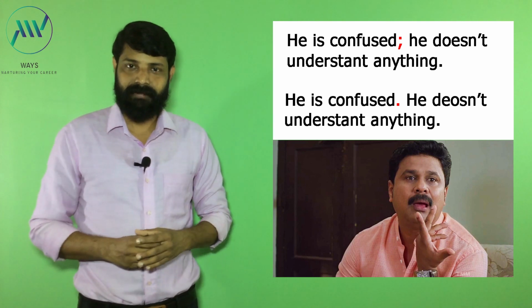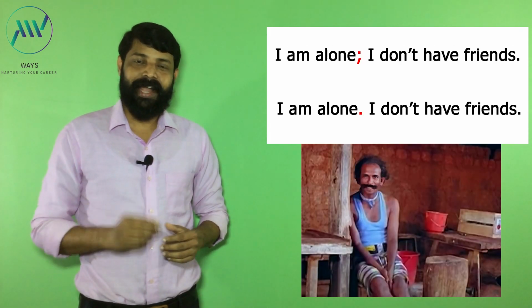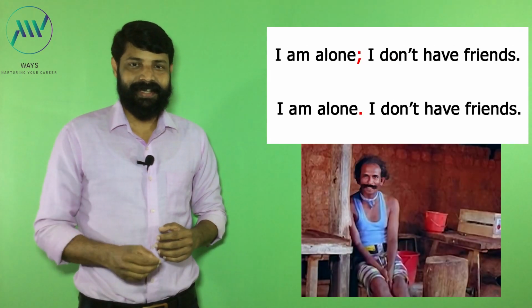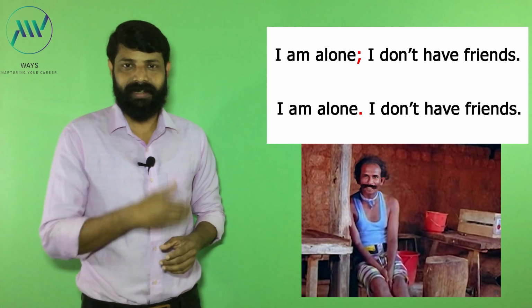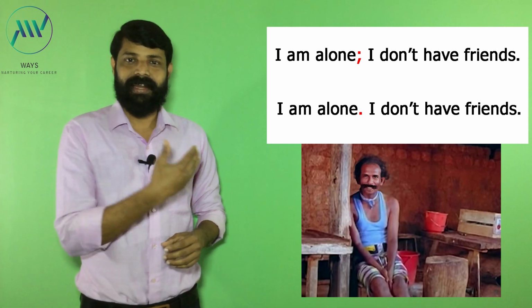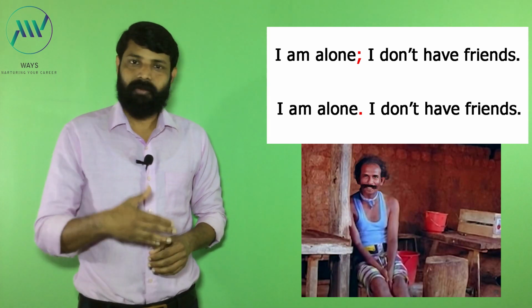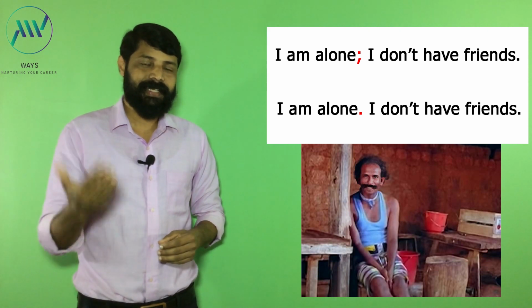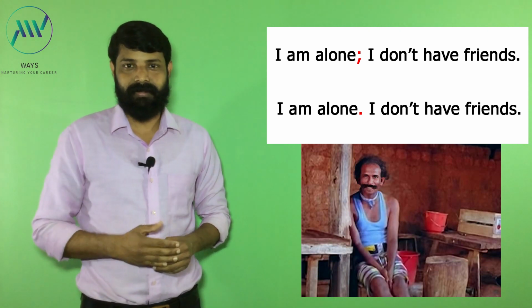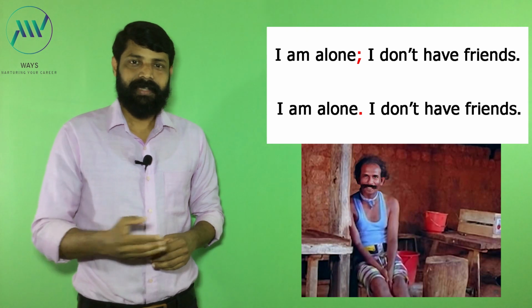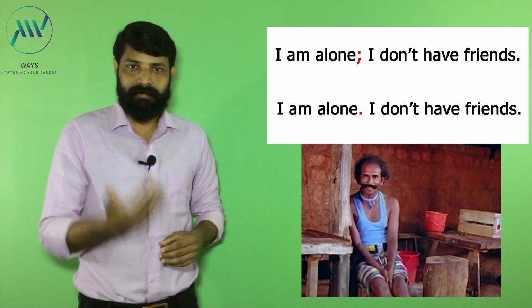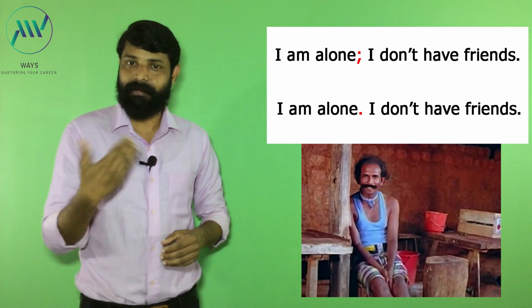See, this is our second example. I am alone; I don't have friends. I am alone. I don't have friends. See, we have examples in both styles. One example with a semicolon and another example with a period. Both are possible. Here I seriously seek your attention on the first example, the example with a semicolon. See, in the first example, after the semicolon, I started the sentence with a capital letter.